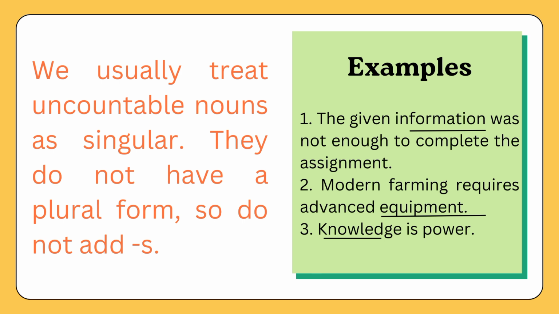If I say I got a lot of homework yesterday, although there is a lot of homework, I did not put s on homework. Why? Because it's a non-count noun and it cannot have s. If I say knowledge is power, knowledge is a non-count noun and therefore I cannot put an s to it. I hope it's clear up till here.